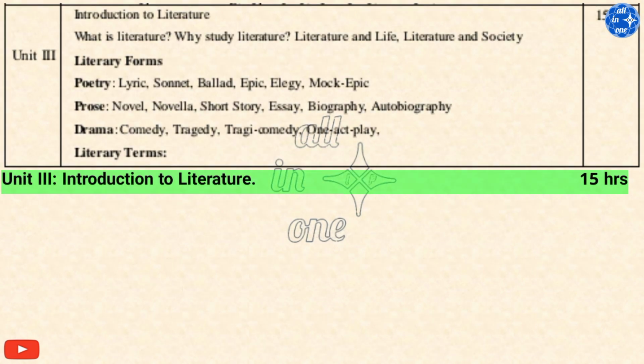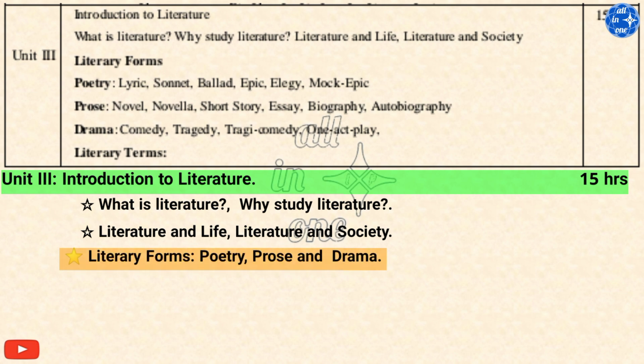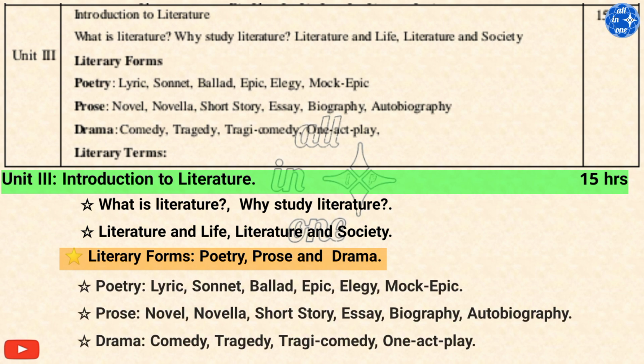Unit third, Introduction to Literature. In this unit, what is literature? Why study literature? Literature and life, literature and society. Literary forms, poetry, prose and drama. In poetry, lyric, sonnet, ballad, epic, elegy, mock epic. In prose, novel, novella, short story, essay, biography, autobiography. In drama, comedy, tragedy, tragicomedy, one-act play.